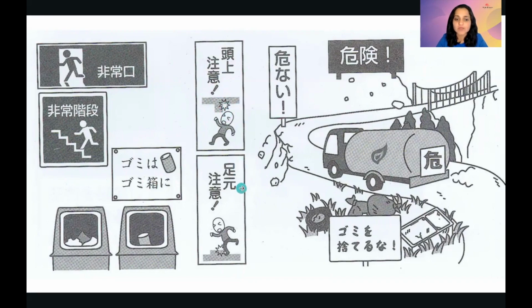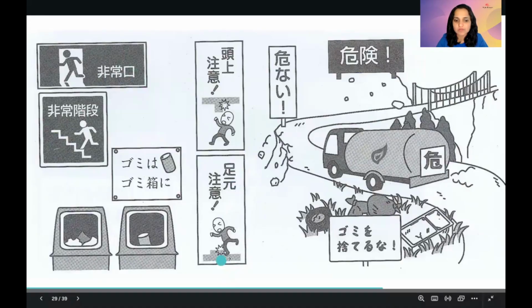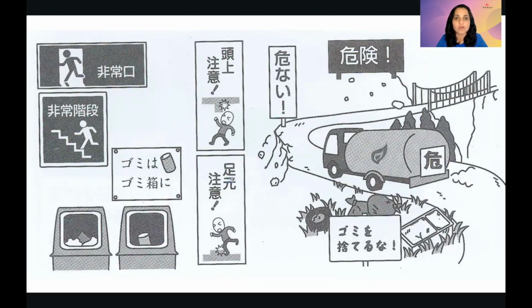Then ashimoto chui. Ashimoto, step. I have heard this word mostly in the context of train. Okay. While boarding onto the train, there is a gap between train and platform. Yes. So mostly I've seen that ashimoto ni gochui kudasai. This is the announcement.